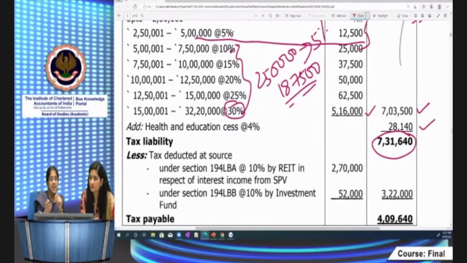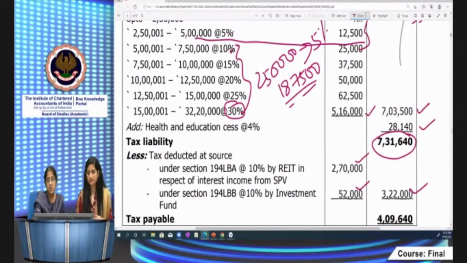The REIT would have deducted tax of 10% on interest income. Interest income is 27 lakhs, which you had included. 10% is the TDS rate for residents, for both REITs and investment funds, for all income of residents. So 10% of 27 lakh is 2,70,000, and for the investment fund, 10% of 5,20,000 is 52,000. So it's 3,22,000 TDS, which has been deducted and would have been credited to Mr. Rajesh's account. I have to deduct that, and 409,640 is the net tax liability, net tax payable.